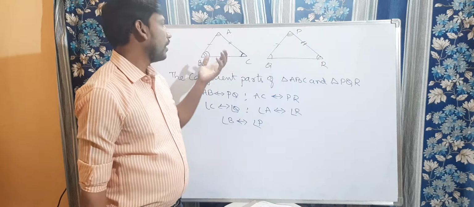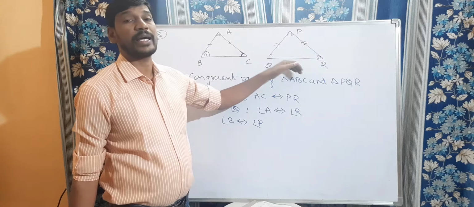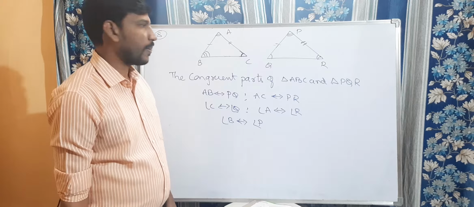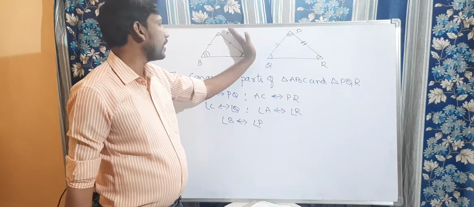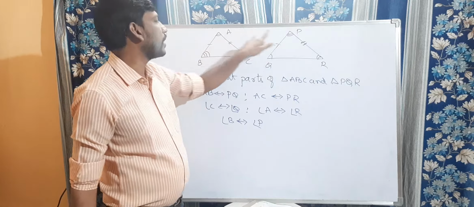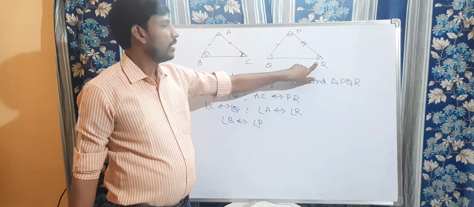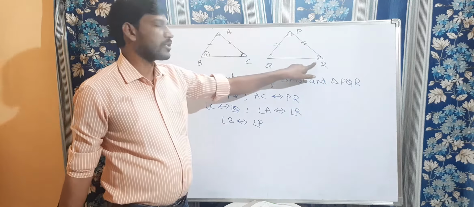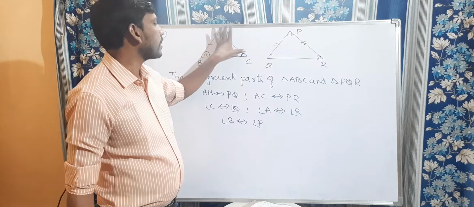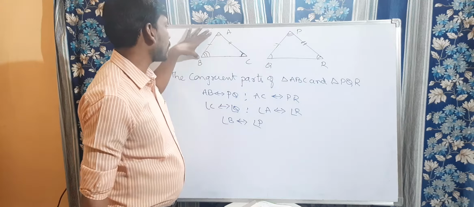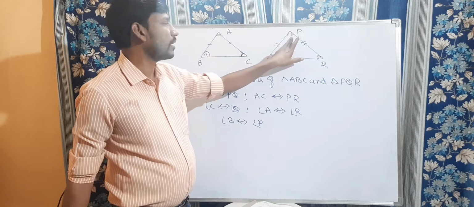I told you, if you want to say that these two triangles are congruent to each other, the corresponding parts must be equal. But here AB is equal to PQ and AC equal to PR, but angle A is not equal to angle P. Angle A is equal to angle R, right? We cannot take A and R as corresponding here. A and P are corresponding because when you consider AB, AC, PQ, PR, AB is congruent to PQ, AC is congruent to PR, but the angle is not congruent.